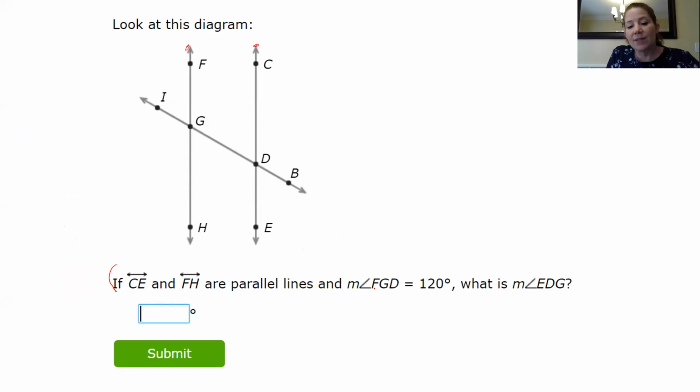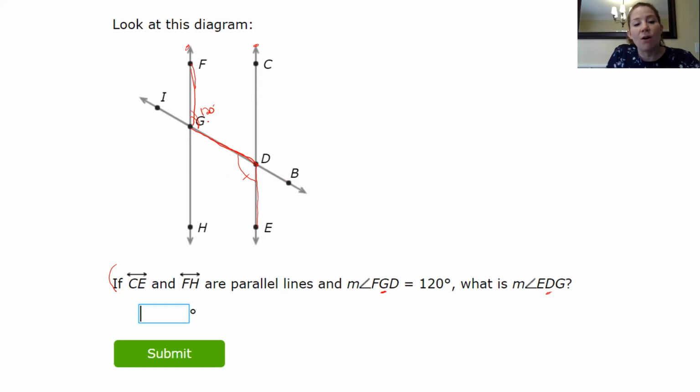So let's look at how this is written. It says the measure of angle FGD. So we're going to start at F, go to angle G and angle D. Whatever the middle letter is, it tells you which angle we're talking about. We're talking about this big obtuse angle, and they tell us it is 120 degrees. And then it asks, if that's 120 degrees, what is EDG? So just follow those letters, EDG. So we're talking about this big obtuse angle right here.